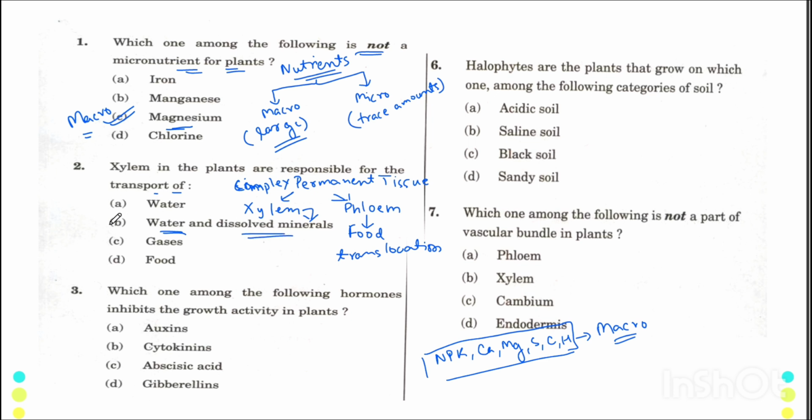So that is a very basic question. Xylem helps in the transportation of water and dissolved minerals, whereas phloem is there for translocation of food. That means transport of food from source to sink.